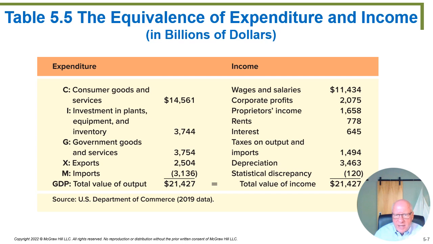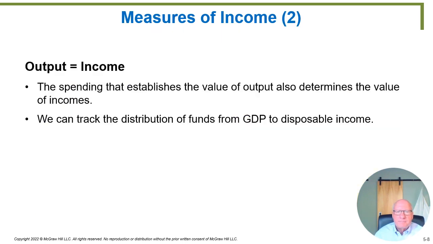Like I said, the reason why we're making a big production out of this is once you know what the total output of a society is, you also know what the total income of a society is. So when I tell you that a particular country has X billions of dollars of production of GDP, you also know that country has X billion dollars worth of income. And that's, of course, I'm just going to quickly go through this one. It doesn't make sense to spend a lot of time. We've just demonstrated that output and income are essentially the same thing. So we're going to go ahead and leave the slide at that point and move on to our next set of slides.